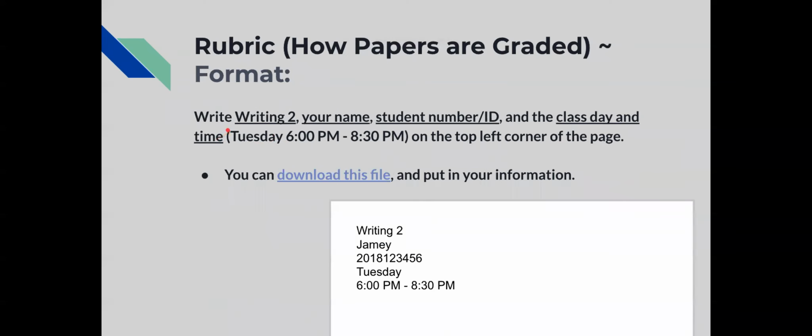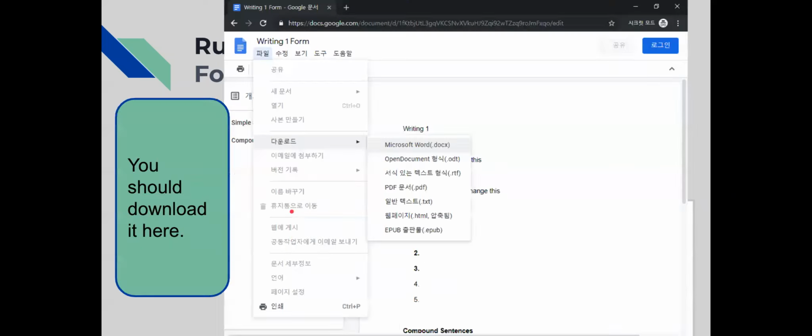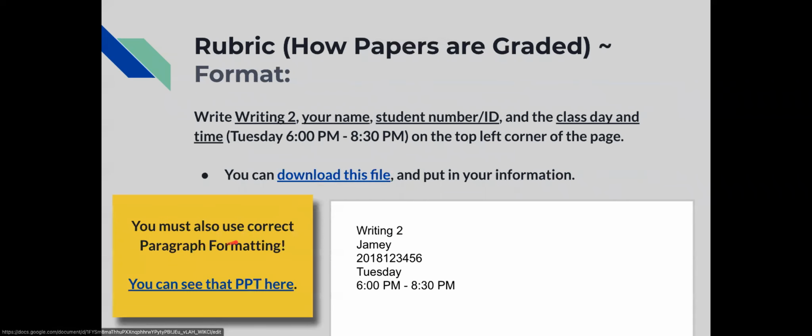Next is the format. So again, you need to put in the correct information. You can download the file to put in your information so you don't have to make it yourself, right? When you click on this link, you can just go to File, Download, Microsoft Word. And you must also use the correct paragraph formatting.